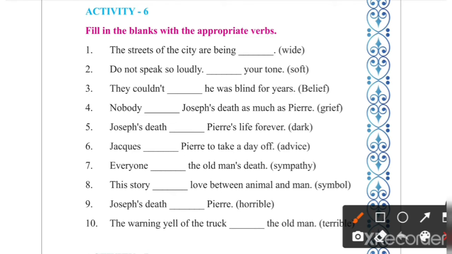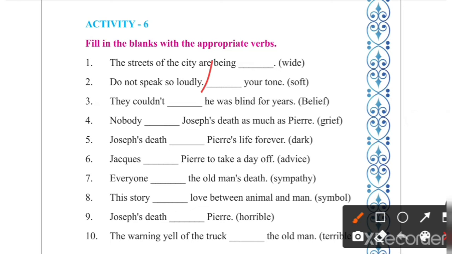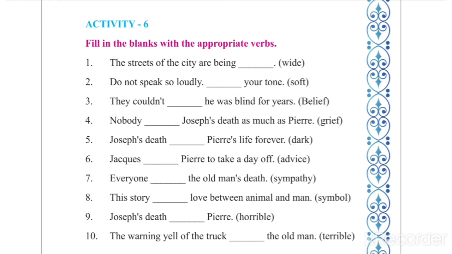The answer is soften. Soften your tone. It means speak softly. Don't speak loudly. Understood? Second one. Now let's start the third one.